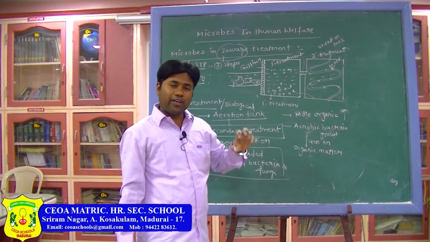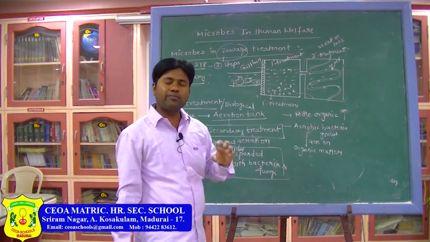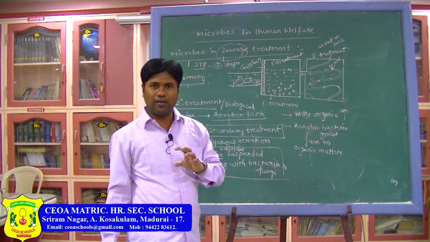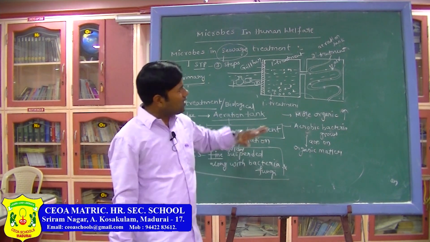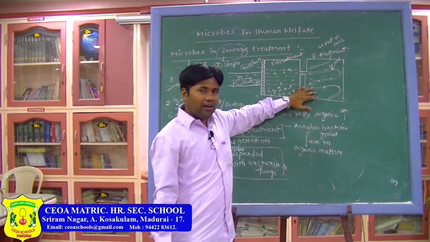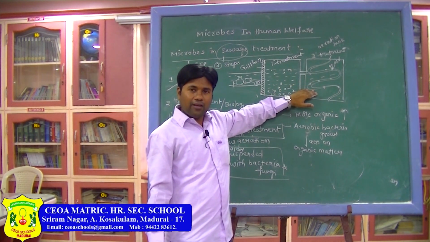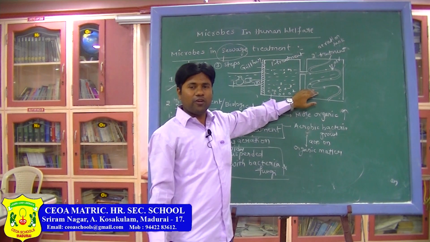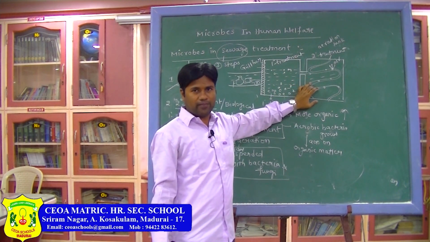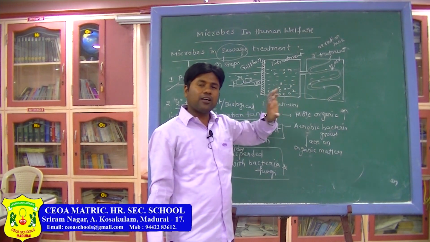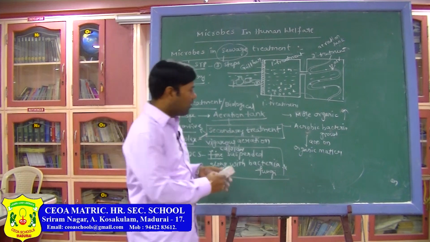Now, for decreasing the pollutants, for oxidizing them, the bacteria, these microbes, need oxygen. As the dissolving of the organic matter goes on continuously, the microbes need more oxygen for oxidation, so the oxygen demand increases.